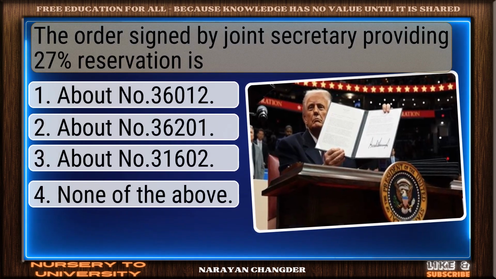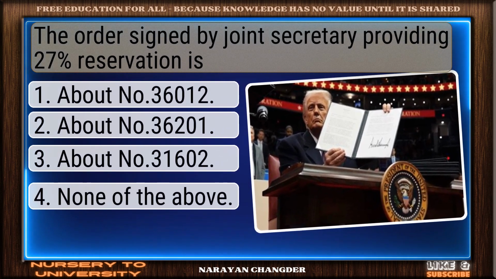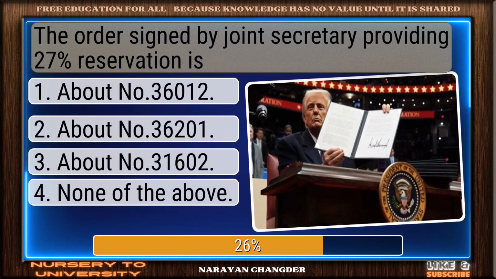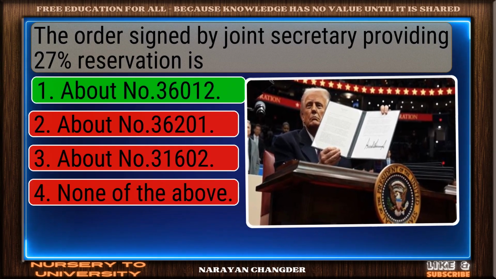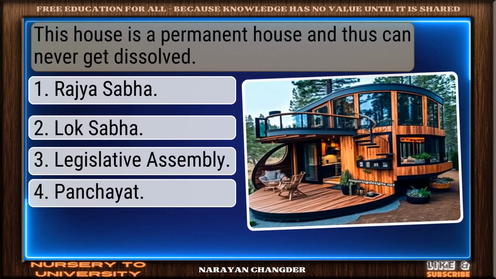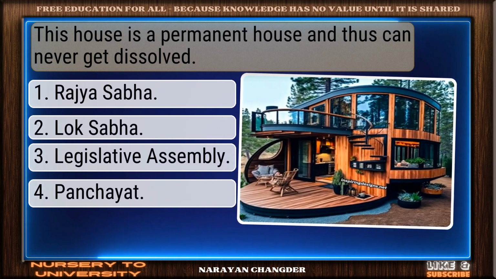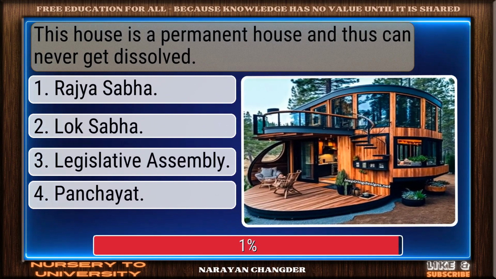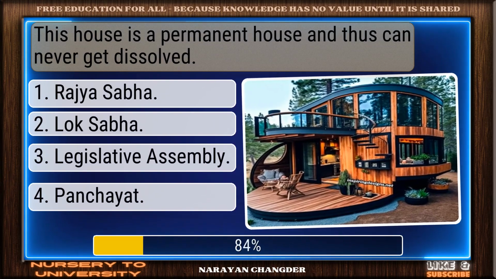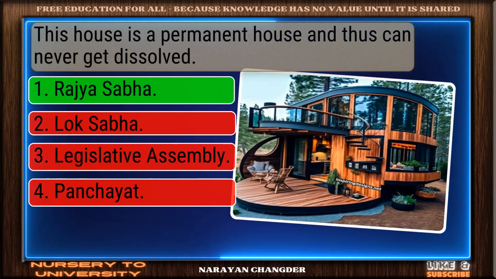Question number 59. The order signed by Joint Secretary providing 27% reservation is dash. Perfect. Office Memorandum 36012 is the correct choice. Question number 60. This house is a permanent house and thus can never get dissolved. Great thinking. Rajya Sabha is the right choice.